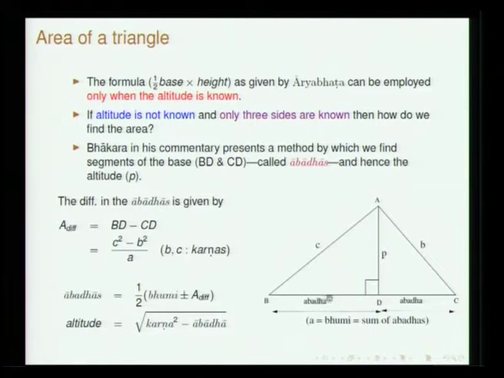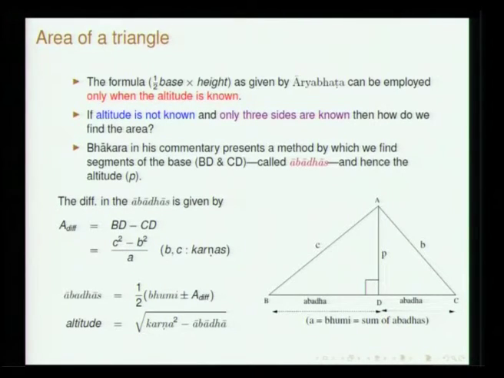First he gives an expression for the difference in the Abadhas. The difference in Abadhas, BD minus CD, where BD is one Abadha and CD is another Abadha, is C square minus B square by A. This can be easily seen, and we have an expression for the difference in Abadhas in terms of the sides.